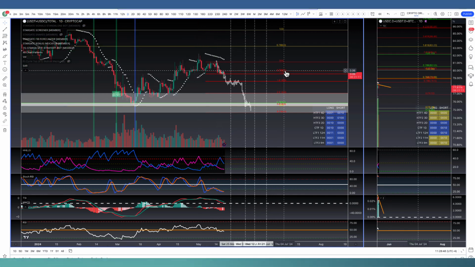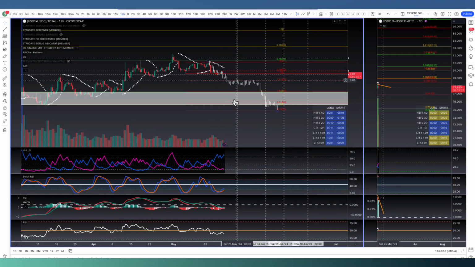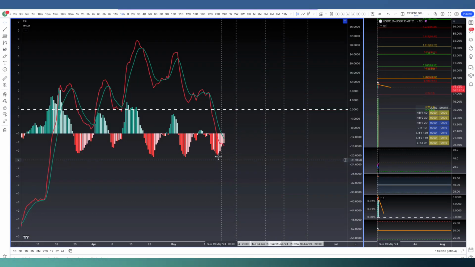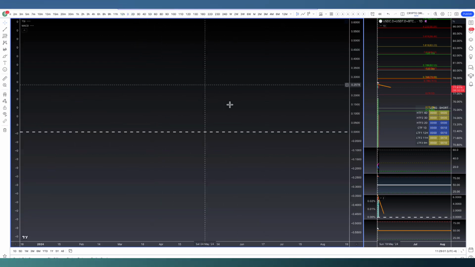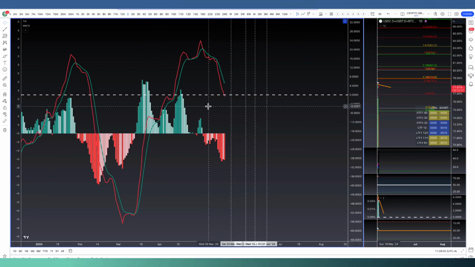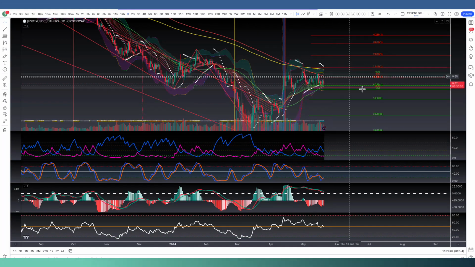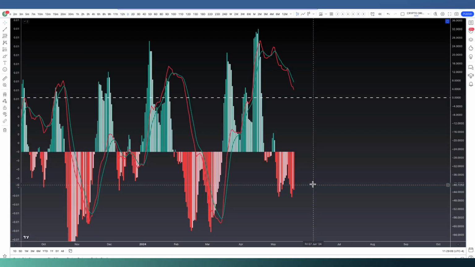And we broke below the micro 786, and we're getting rejected by it as we speak. If we look at the 12-hour chart, it looked like we're starting to cross up. But if we can see this start to continue down today, then we're set in stone as far as that daily TSI getting below that zero line. Then looking at the alt season pulse chart, as far as altcoins go, we're not quite there yet. On the daily chart, we do have a little more ways to go.